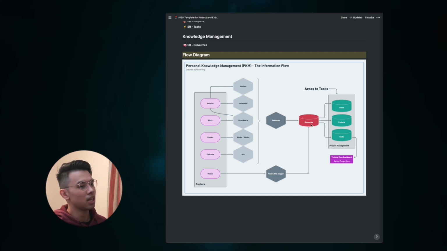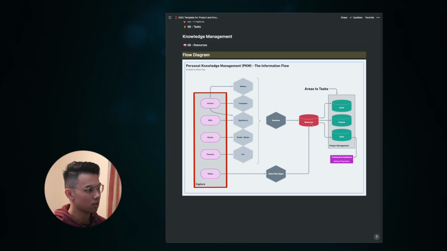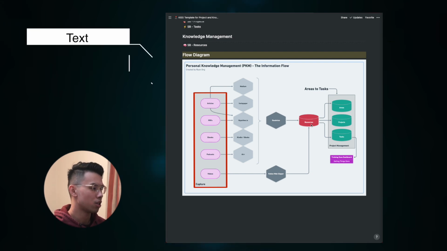We need a single place that capture, organize, and store our knowledge, and this single place is called Second Brain, and we will build this in Notion. And how we do that is by first identifying what kind of sources of information we usually consume from. So here I've identified 5 different sources of information. They are common sources of information. We have articles, PDFs, ebooks, podcasts, and videos. And we can categorize these 5 sources of information into text, audio, and videos.